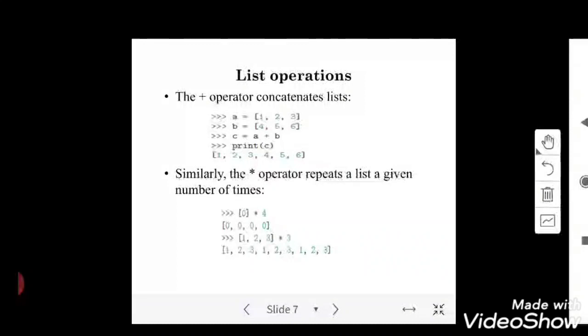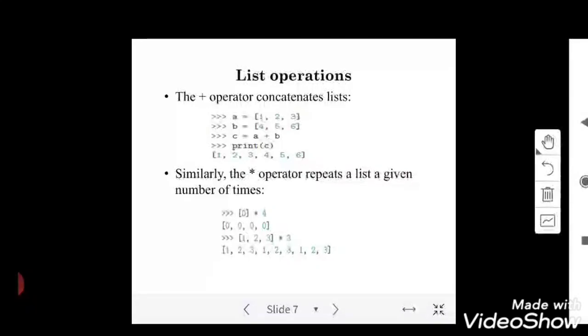And the second one is called star. Star does not mean multiplying, it repeats a list a given number of times. For example, if I create a list with only one element, 0, and apply the star operator with 4, it repeats the list four times. Similarly, next you can see 1, 2, 3 star 3. It repeats 1, 2, 3 for three times.